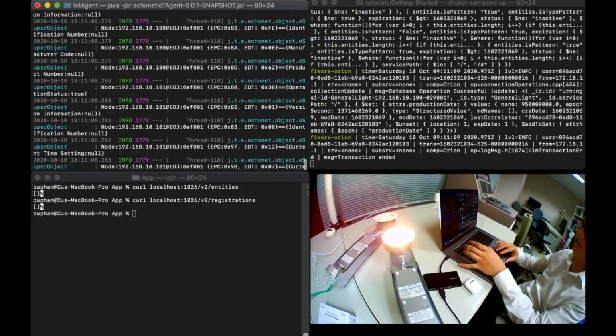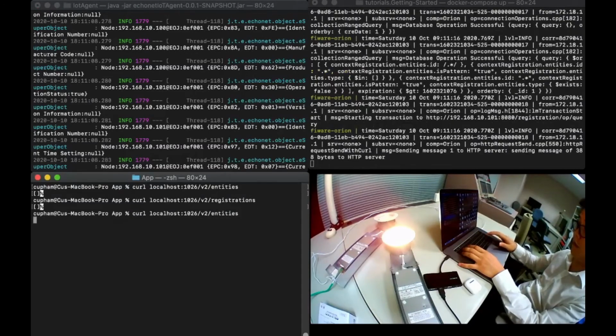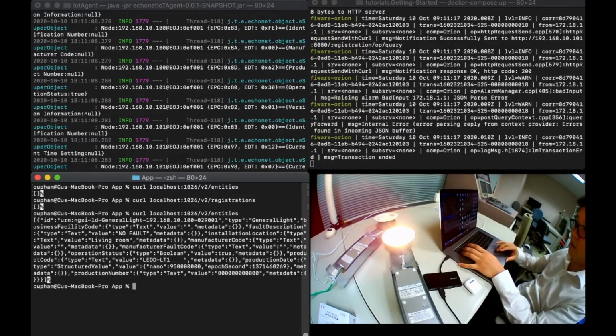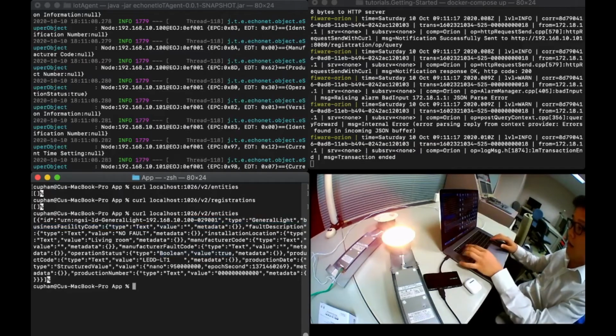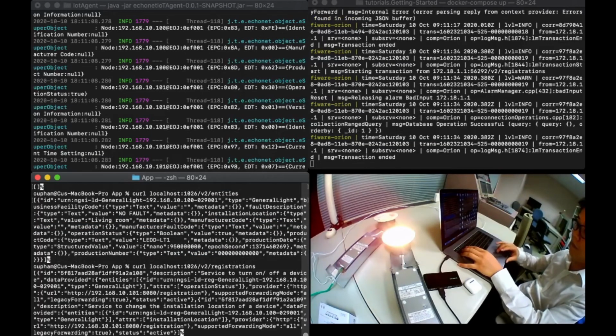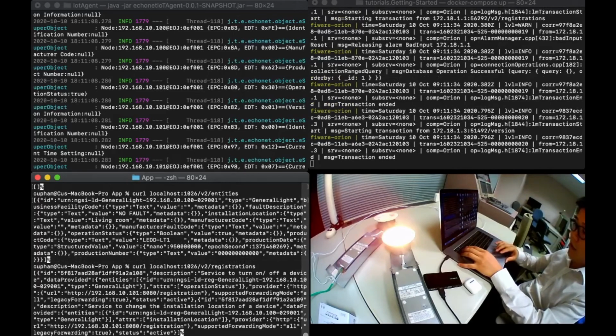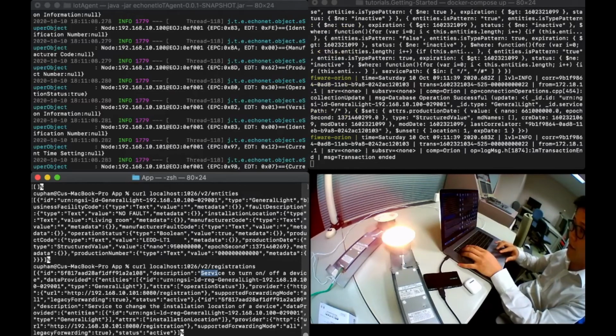The IoT agent has been started and it detects there is one light. Let's see if it updates information to the context broker or not. This is here. So the context information of the light has been registered in the context broker. The IP address of the light is 100, and the status of it is true, which means it's on. Let's see the service registration. A new service has been registered, and it says the service is to turn on and turn off the device.